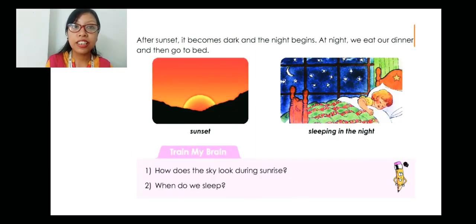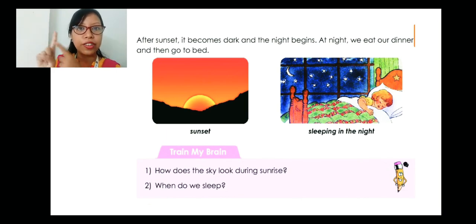Then after sunset, what comes? The dark comes, that is the night begins, right? After sunset, it becomes dark and the night begins. At night, what do we do? We eat our dinner and then go to bed. As soon as the night comes, we switch on the lights, we do our daily work, and then we have our dinner, and then we go to bed. So this is the daily activity of a day till night.